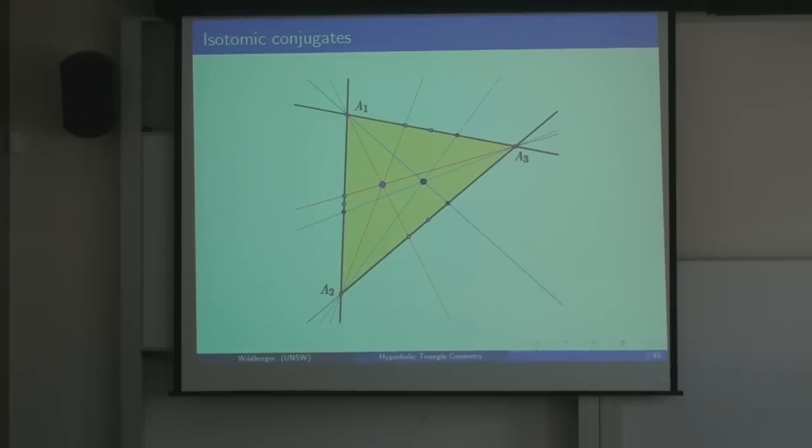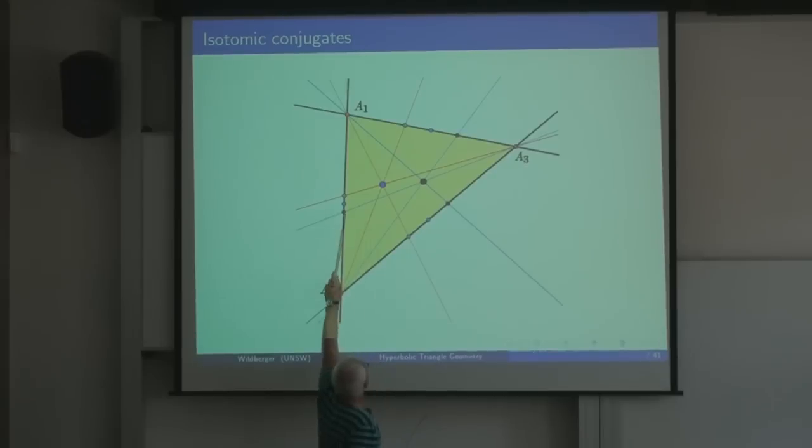Then it was discovered there was another similar kind of transform called an isotomic conjugate, where we start with, say, the black point, and we draw the three Cevians, and now we use the midpoints of the three sides. We take this Cevian and see where it intersects this side, and we reflect this point in the midpoint.